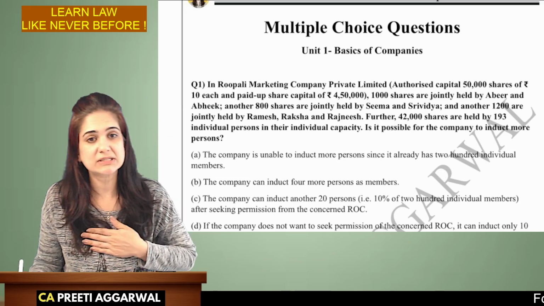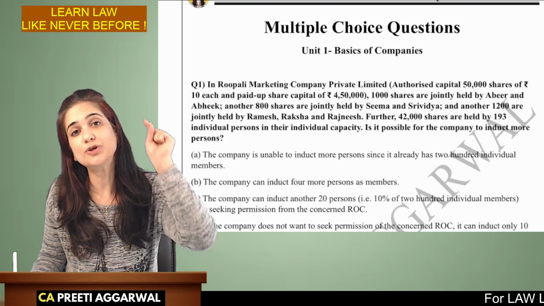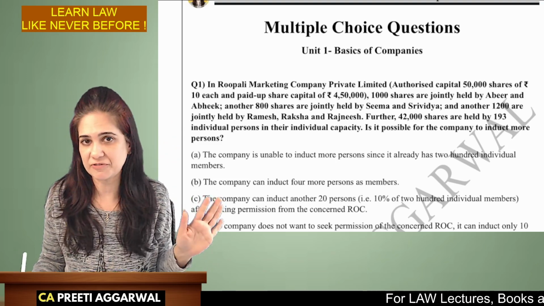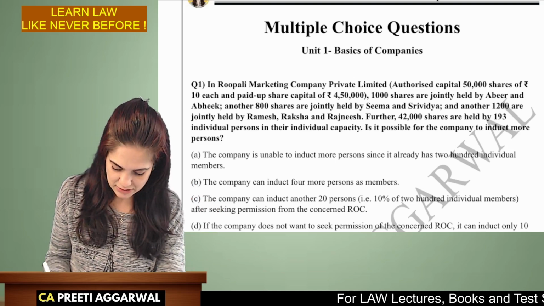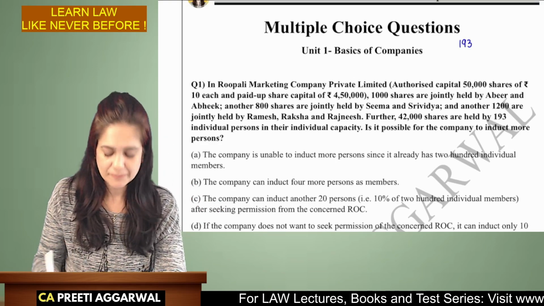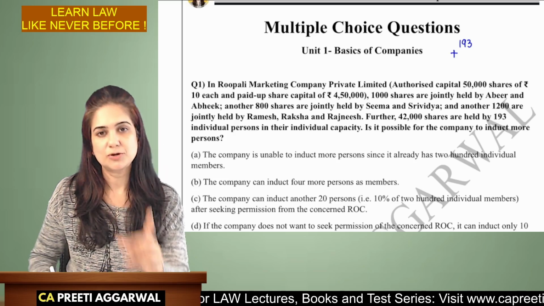Now, I am not discussing the full question because I want you to read. I want you to find the answer. I don't want to give you spoon feeding. So, what is the answer? See, this should be your working. 193 members are already there. Joint holders are to be treated as one.